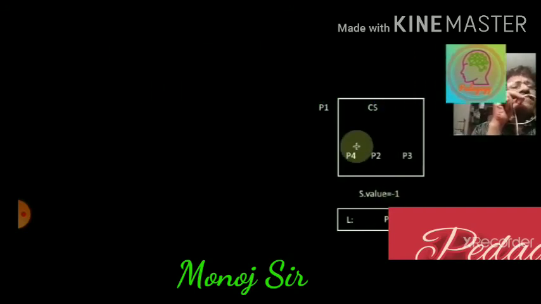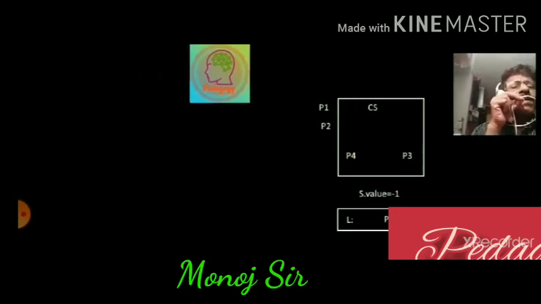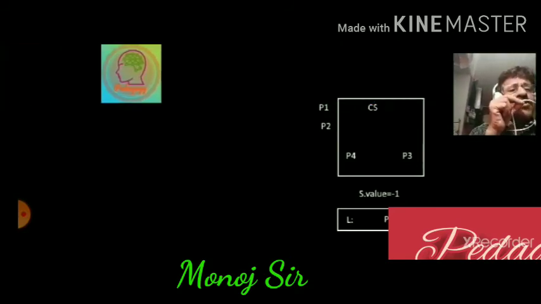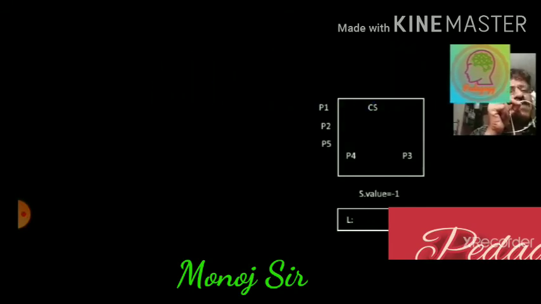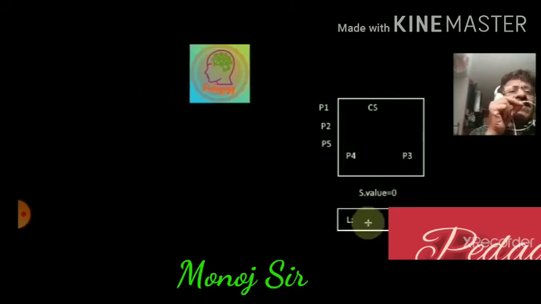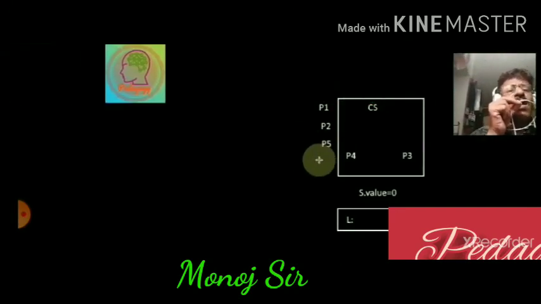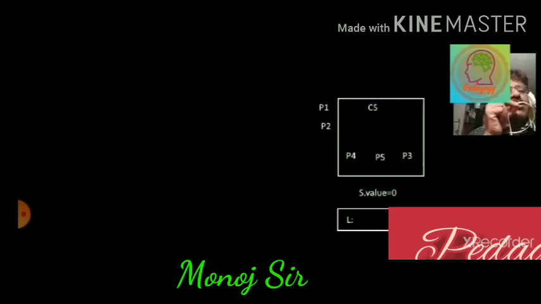Now whenever processes complete, suppose P1 completes, then the turn goes to P2. When P2 completes its task, the S dot value shows that a process is waiting in the ready queue, which is P5, and we set S dot value equal to 0 to indicate that no process is waiting in the ready queue, and P5 goes into the critical section.